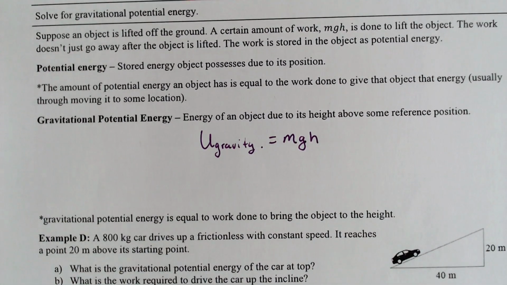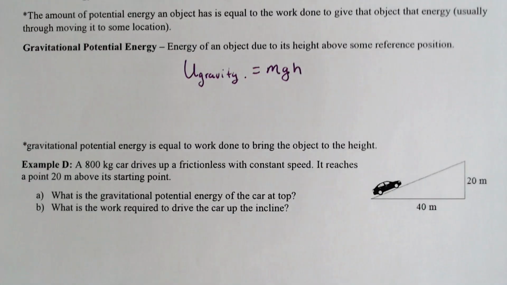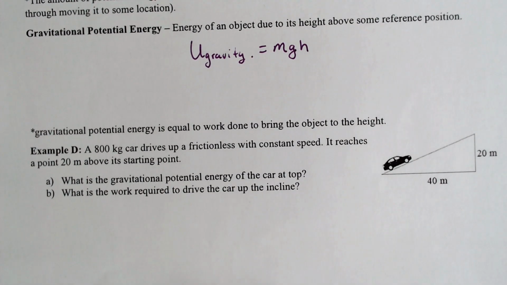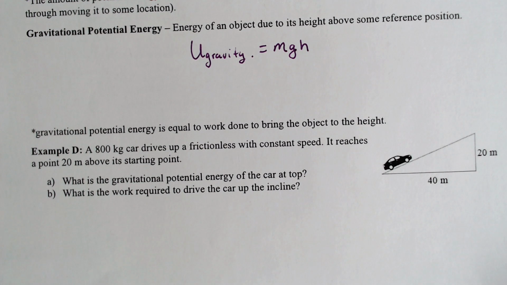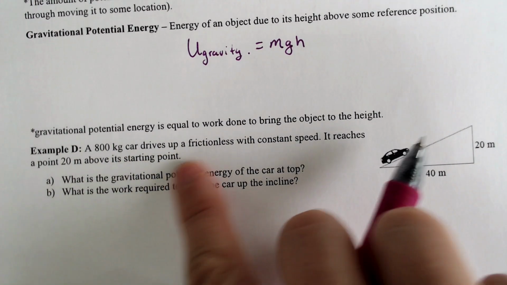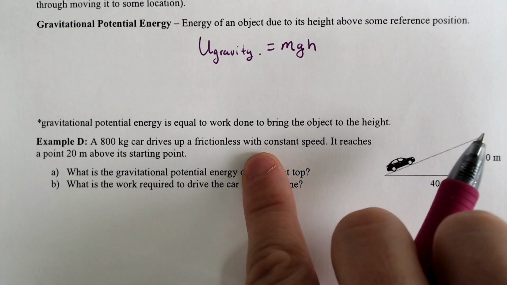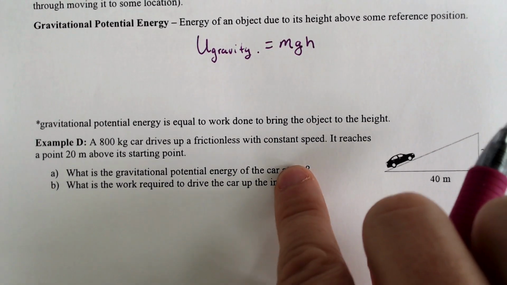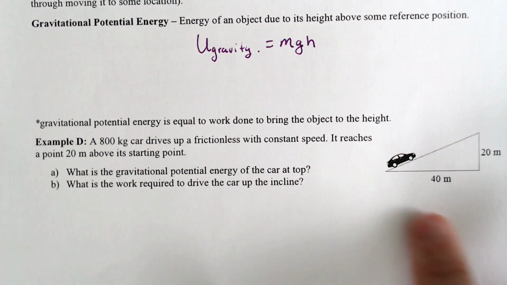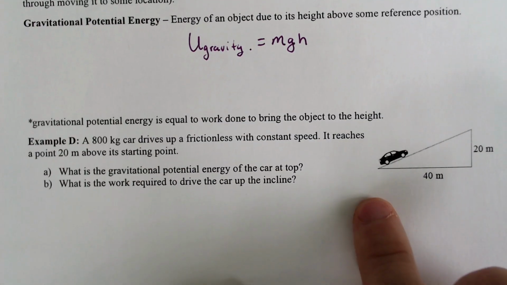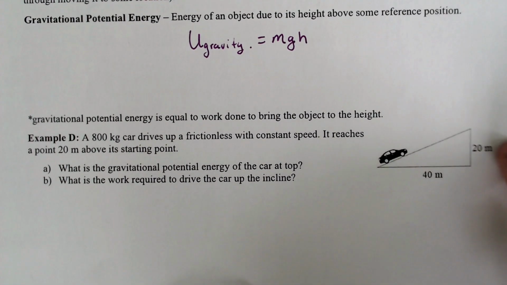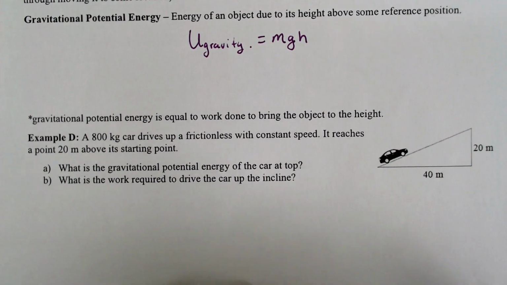The overall problems are not that bad. We got a few examples, and one of which involves a pendulum, which is a whole exciting thing for me to do as well. So with that in mind, we got an 800 kilogram car driving up a frictionless surface with a constant speed. That frictionless matters. It reaches a point 20 meters above its starting point. It doesn't matter that it has traveled 40 meters to the right while traveling up 20 meters. The only thing it was fighting, because there was no friction, is gravity.